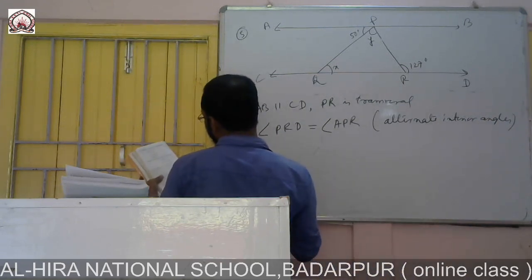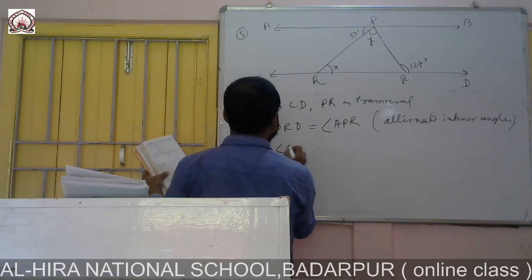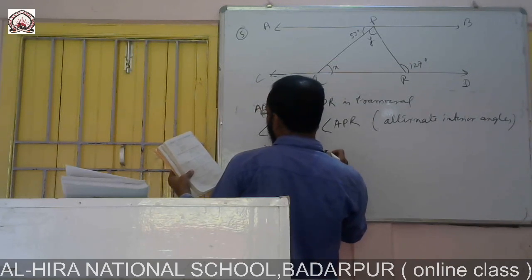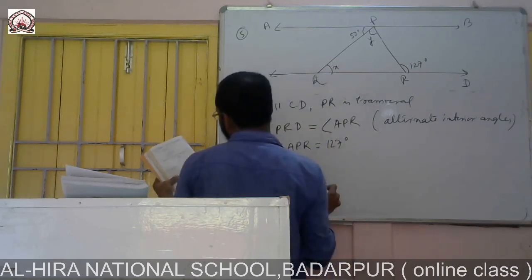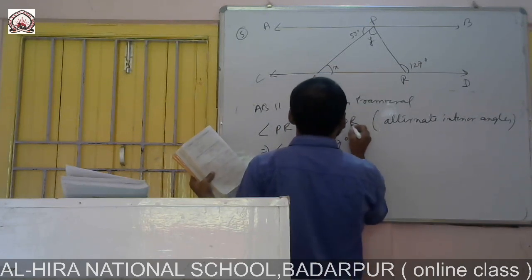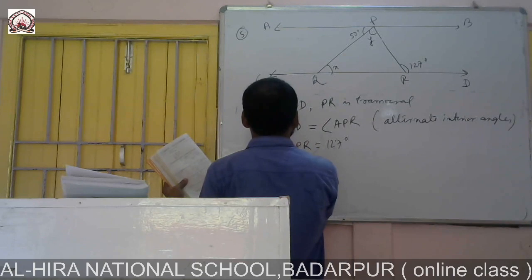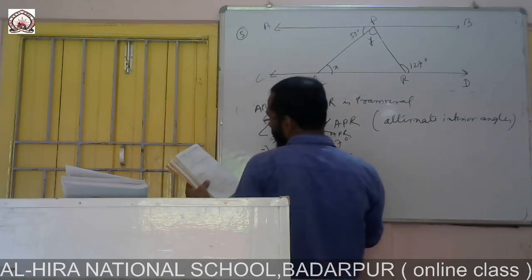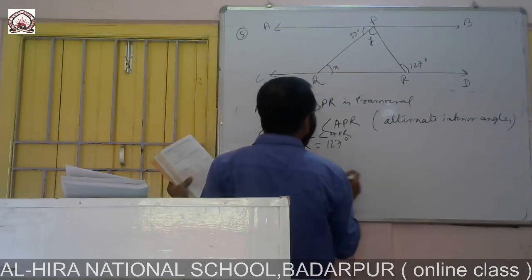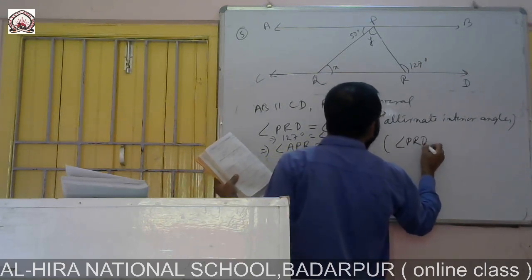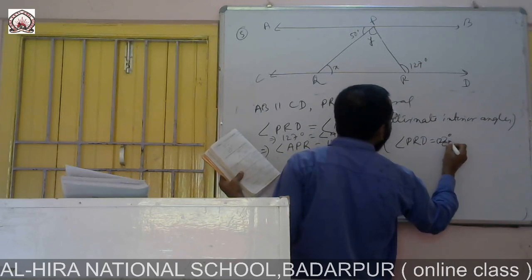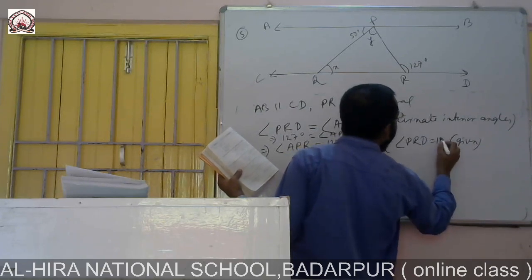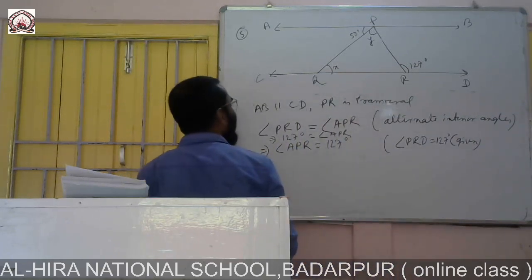Angle PRD is given as 127, so angle APR is 127 degrees, because PRD is given as 127.